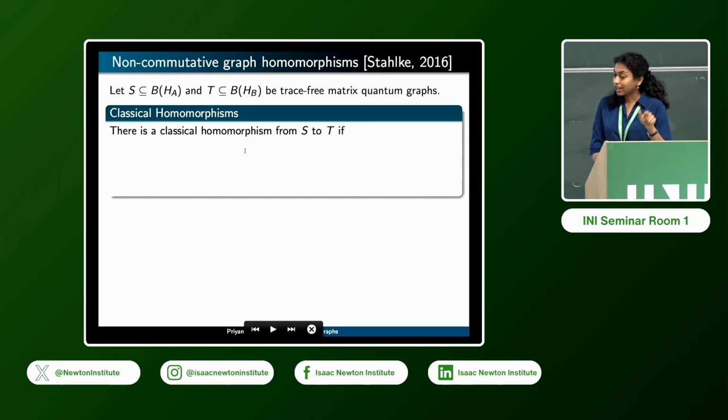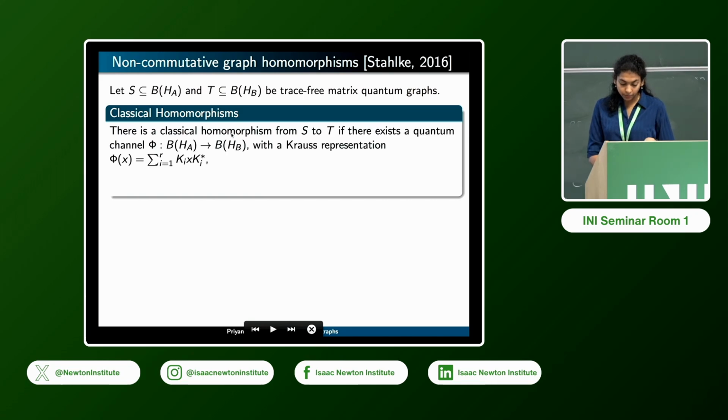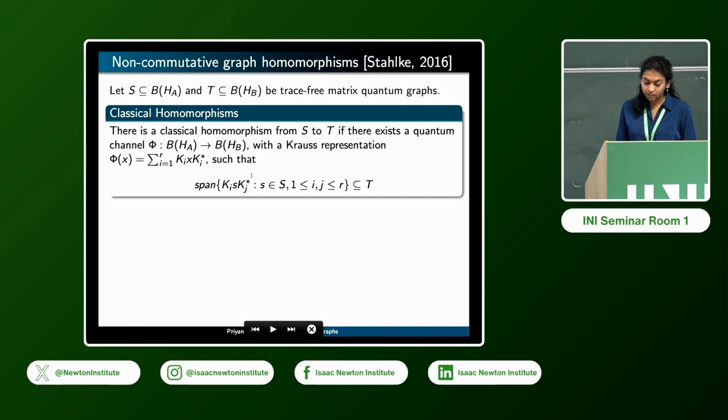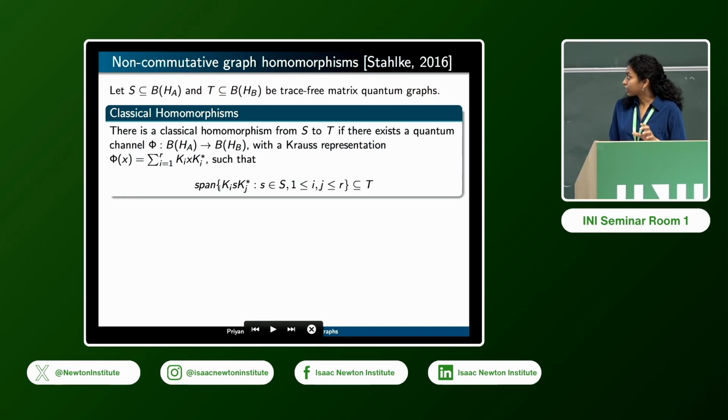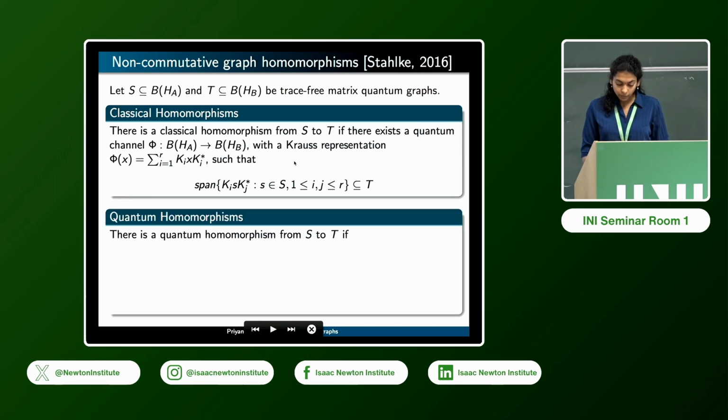We say that there is a classical homomorphism from S to T if there is a quantum channel with some Krauss representation such that conjugation by these Krauss operators takes one of these spaces into the other one. This captures the idea that the adjacency in the first graph is carried forward to the second one. And now you can quantize this by allowing entanglement with a resource space.